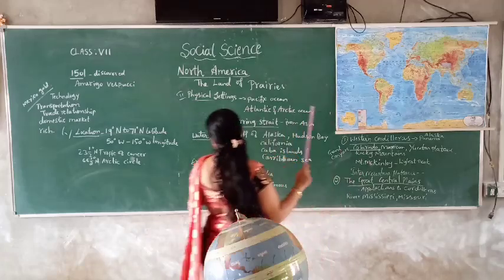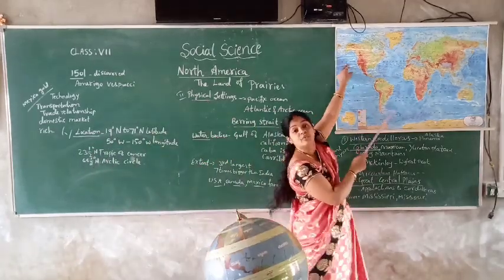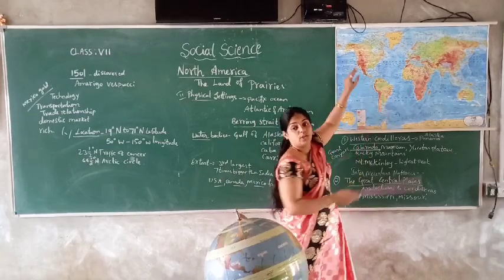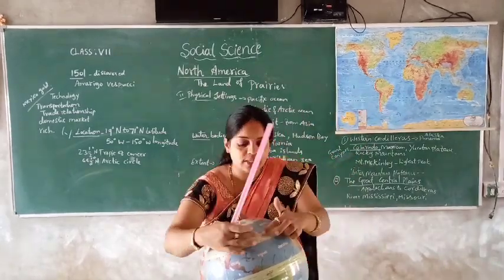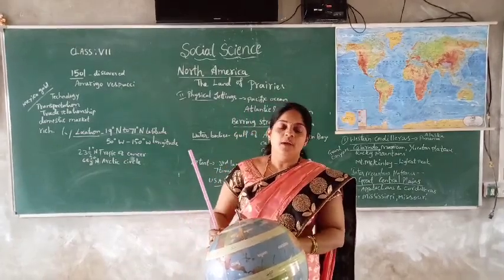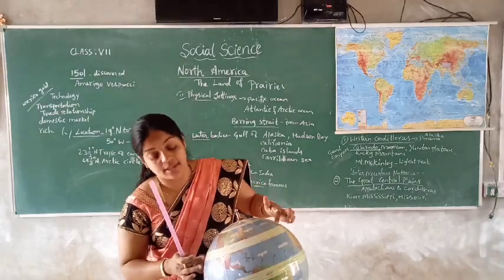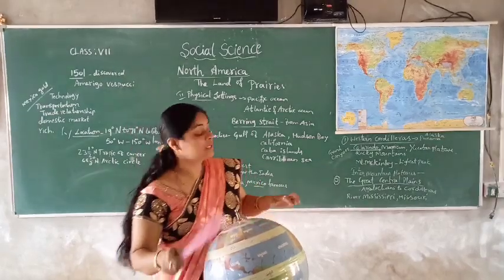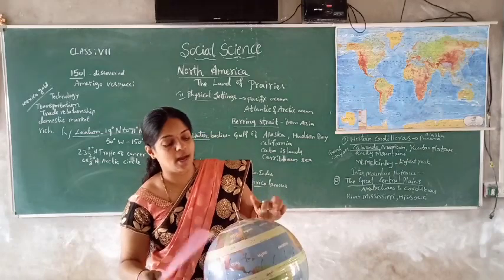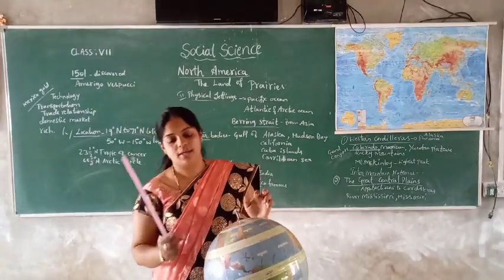Another thing is the 23 and a half degree Tropic of Capricorn. If you look at the globe, this is called the 23 and a half degree Tropic of Cancer. This latitude passes through America, and in the north of America the Arctic Circle passes, isn't it?